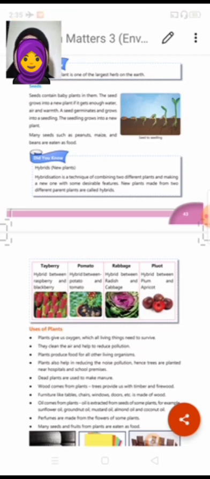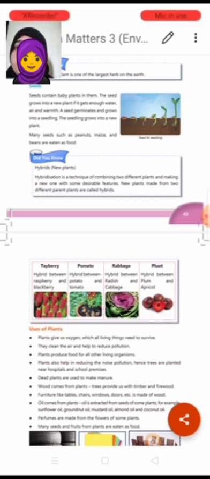As we all know, if you put a seed into soil, after some time it will grow, right? It will grow into a seedling. Seedlings are very small baby plants. After that, the seedling will grow into a new plant.